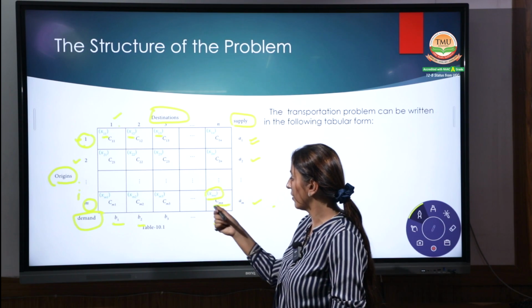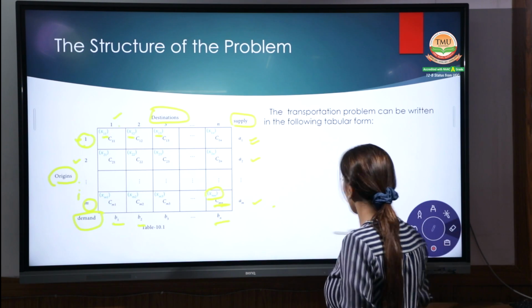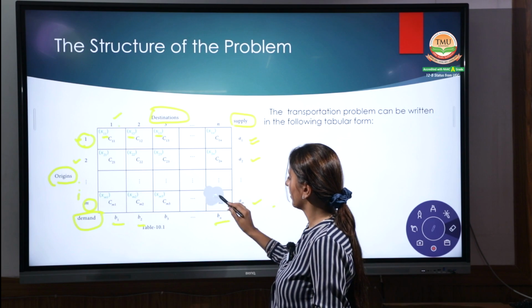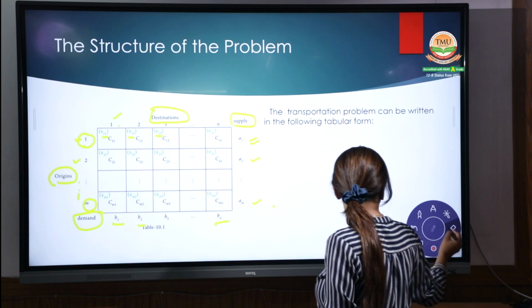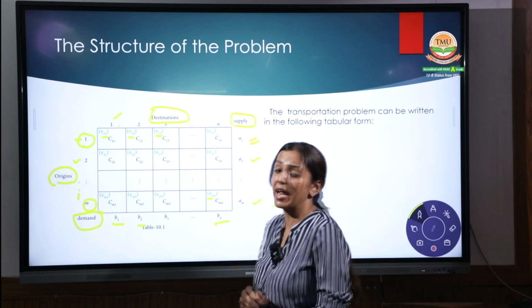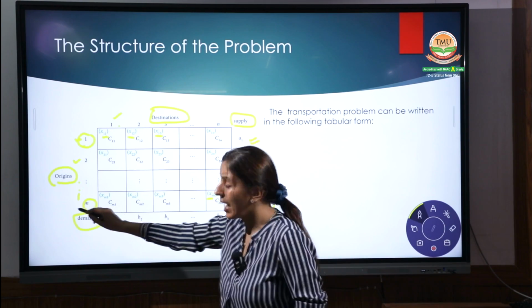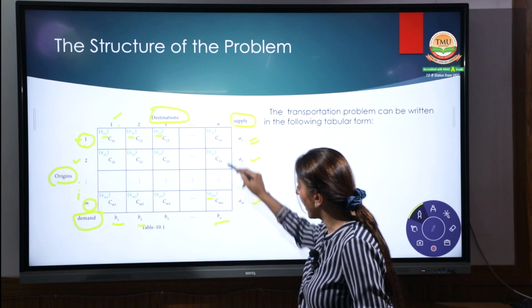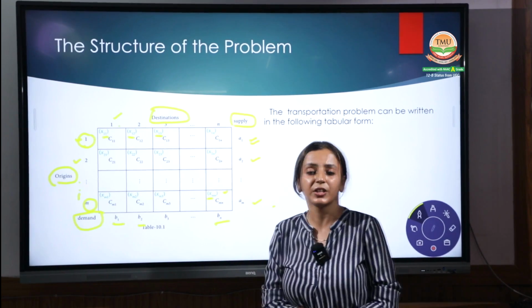I want to say it in the form of XMN, so use it properly and then you can understand it. That means from the Mth origin till the last destination, this is the quantity transferred.